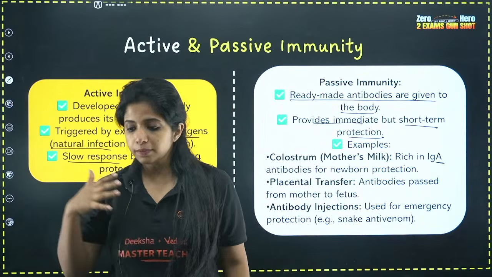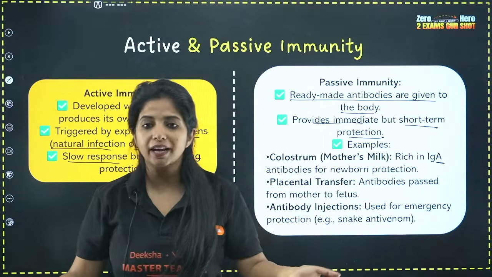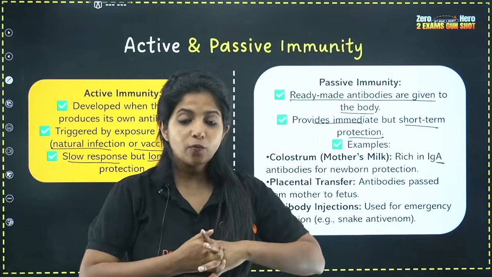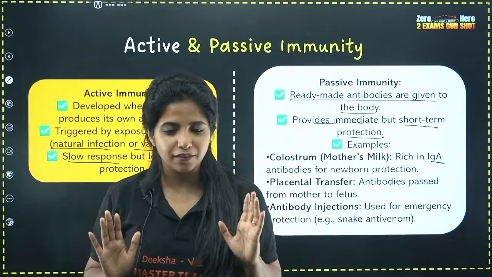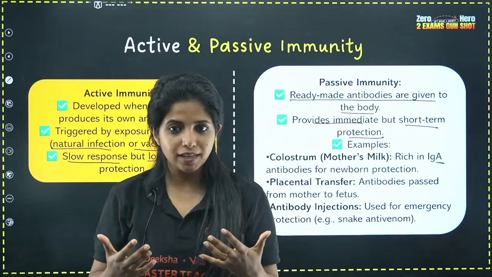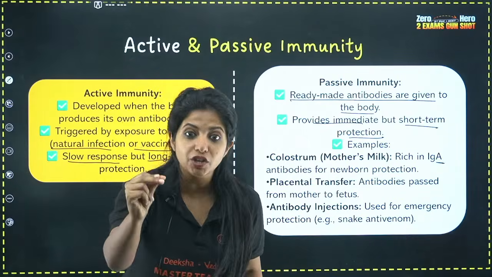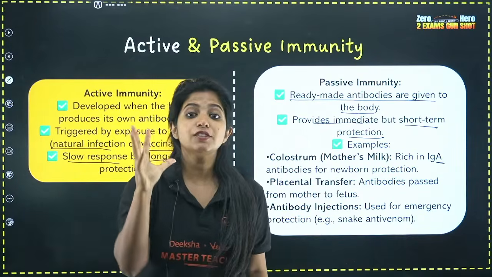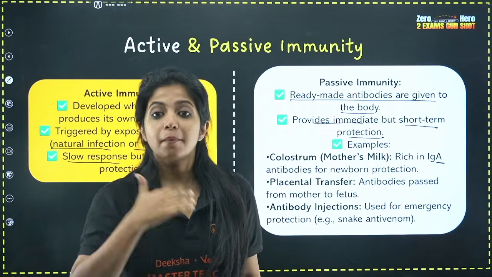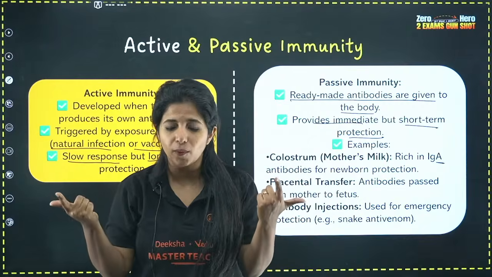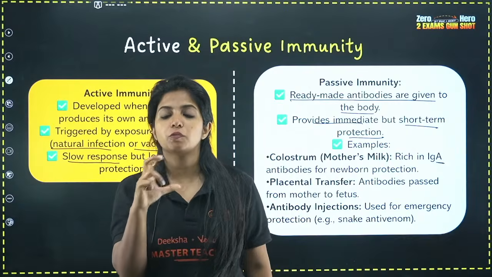At this point of time, everyone took me to the hospital. Now will the doctor say, wait, Jasmine ma'am's body will produce antibodies by itself, you just wait for that? Will the doctor say like that? No. Rather, what is going to happen? The doctor is going to give me an injection. This injection is nothing but ready-made antibodies against the snake venom, because we want a faster response as of now. We want to save Jasmine, right? Which is why we are giving ready-made antibodies in the form of an injection.